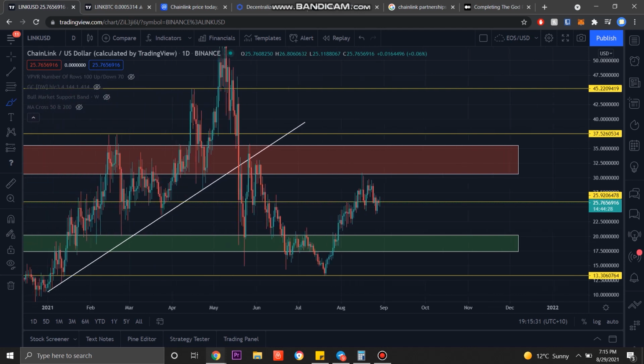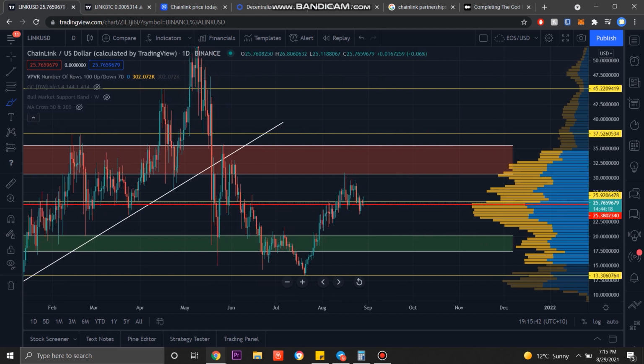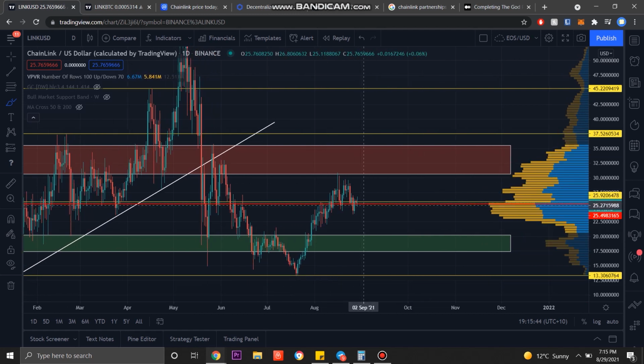If we zoom back out, we can bring in a bit of a volume profile here. And the volume, as we can see, the point of control is right below the current price at around $25.38. So we have a lot of support in this region, for which I would probably label this a decent buying area for Chainlink. I don't see us dropping below this area.